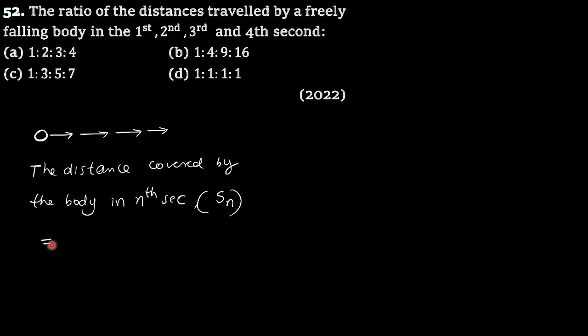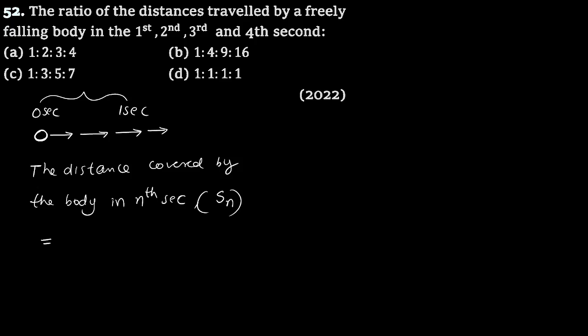For example, the distance covered by the body in the first second. What does it mean? In the first second means the 0 second to 1 second period. So during that time interval, what is the distance covered by the body? It is the distance covered by the body in the first second.